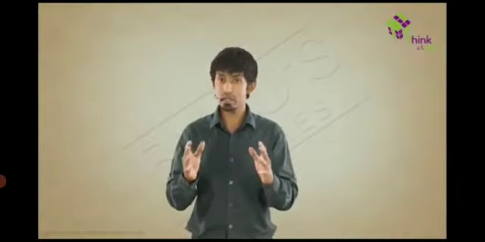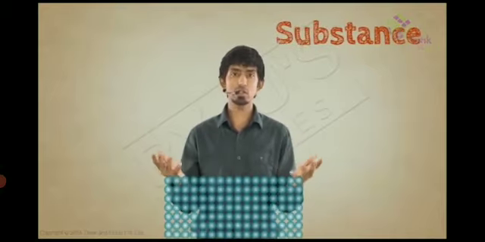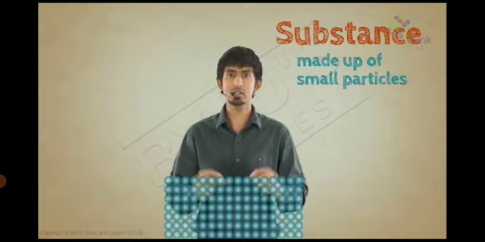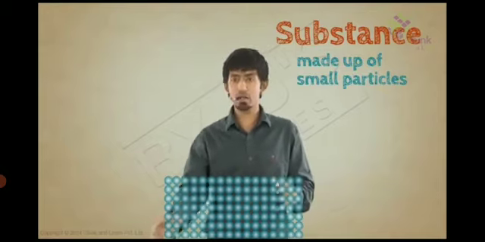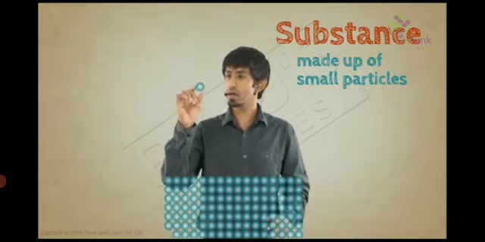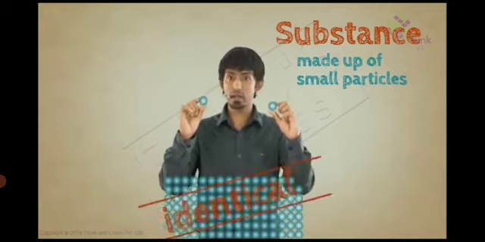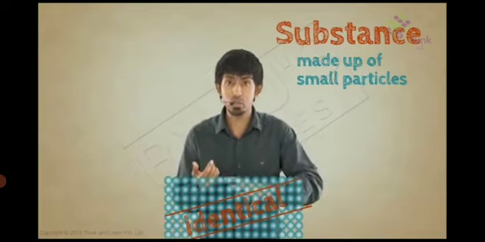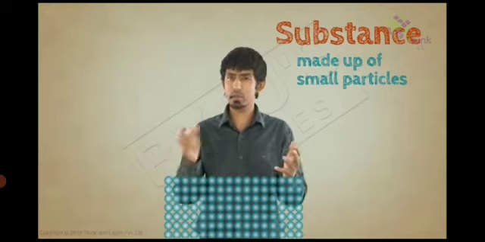What scientists mean when they say pure is this: a substance is made up of many, many really tiny particles. If you pick a particle from any corner of the substance and another random particle from some other corner, these two will be identical. No matter how many times you do this, no matter which particle you choose.